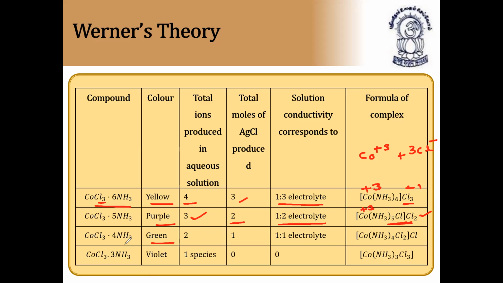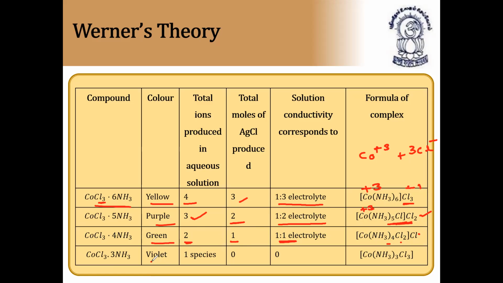Next, we have green color, CoCl3·4NH3. They will definitely ask the colors, the number of ions produced in solution, the number of moles of silver chloride produced, the solution conductivity, and even the formula of the complex. For CoCl3·4NH3, green color, the number of ions is only 2 because only 1 Cl is outside, and the number of moles of silver chloride produced is 1 because only 1 chlorine combines with silver. The remaining 2 are inside the complex coordination entity, and it is a 1:1 electrolyte. The formula of the compound is [Co(NH3)4Cl2]Cl.